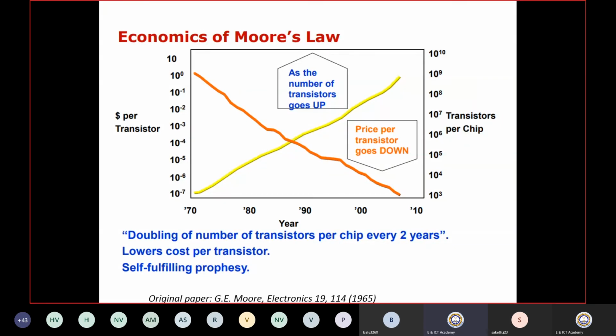Now how many transistors are in one chip of the same dimension? It is 10 to the power 9. Can you imagine? 10 to the power 9 is not a small number, right? It is a complete world of transistors inside integrated circuits. And at the same time, the cost in dollars per transistor has reduced drastically year by year, right?